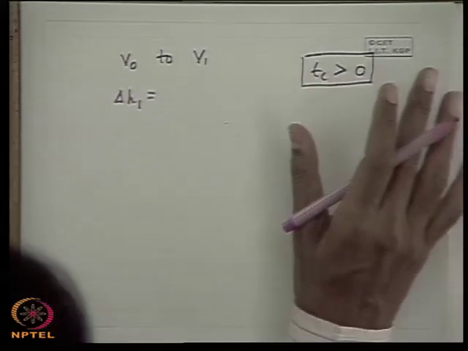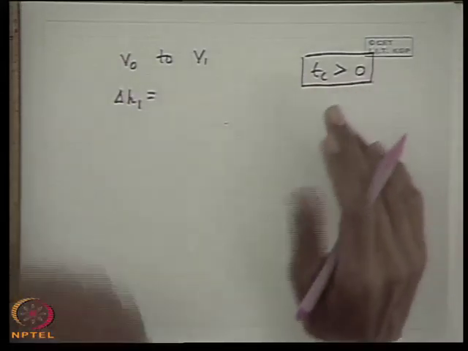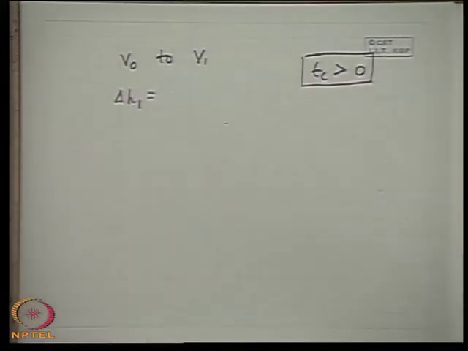The problem is thought of in this way: the valve closing, which is continuous in practical situations, is considered in discrete steps of time, which are multiples or sub-multiples of 2L by c.